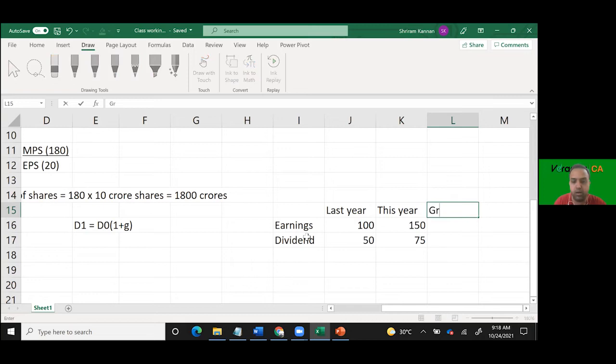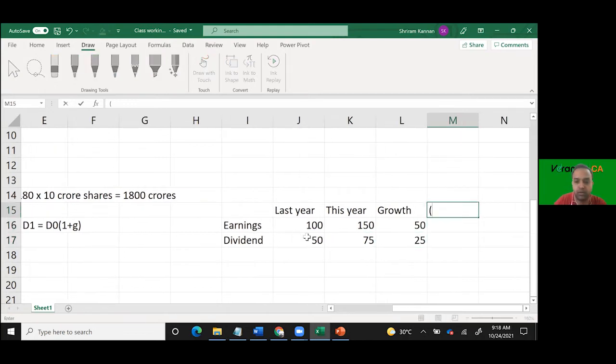So now tell me, what is the growth in earnings? Growth in earnings is 50, correct? Growth in dividend is 25, correct? What is the percentage of growth? 50 divided by 100, 50%. Earnings is growing at the rate of 50%. Dividend is growing at the rate of 25 upon 50, 50%. Correct? Yes, sir. The rate at which earnings is growing and the rate at which dividend is growing are the same, provided your payout ratio is constant.